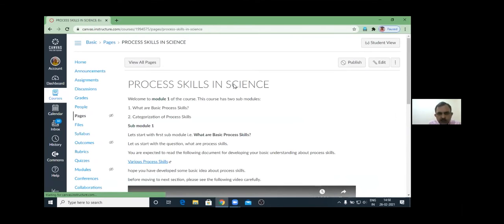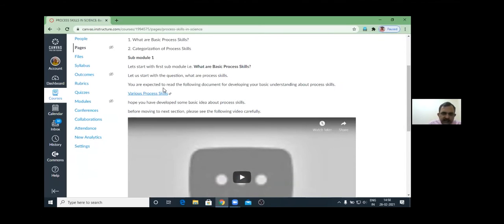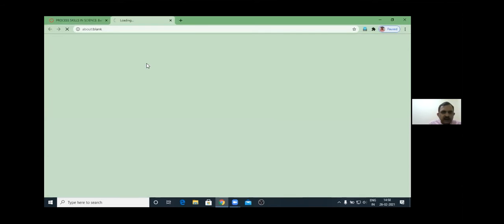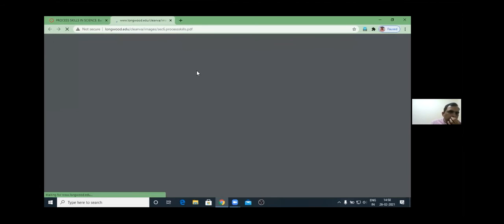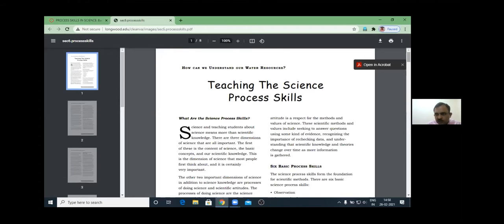Suppose from here I am going. So again, this is the process skills in science. This is my first page, and this is module 1. I have written welcome to module 1, sub module 1, what are process skills? Then I added one text file. If I click here, it will go to an external web page teaching the process skills.